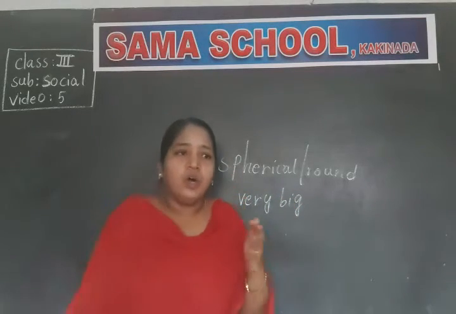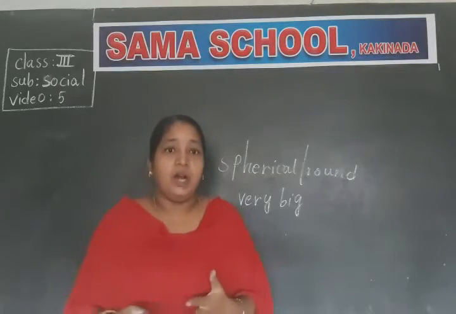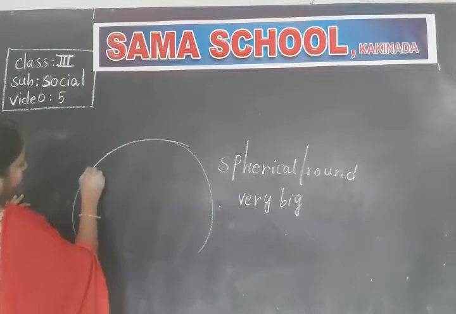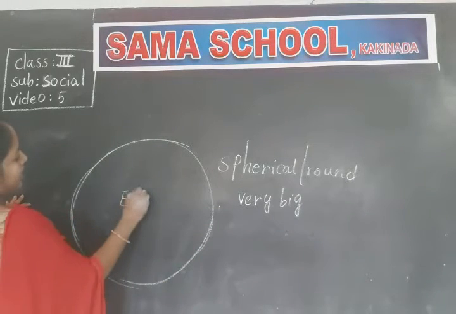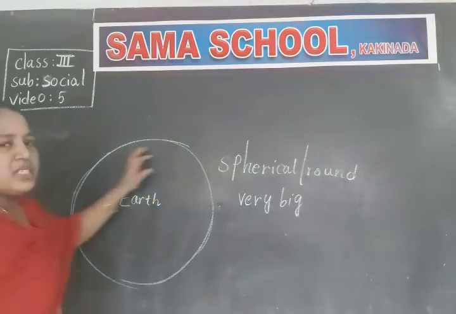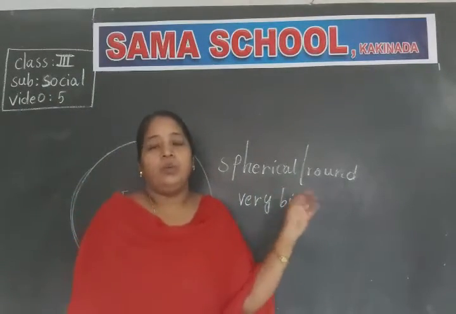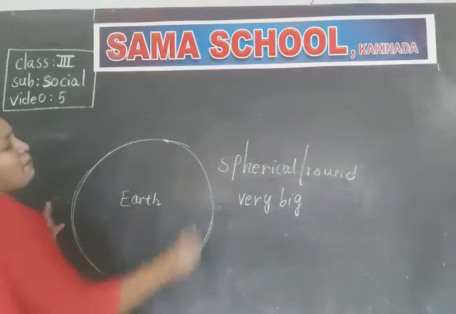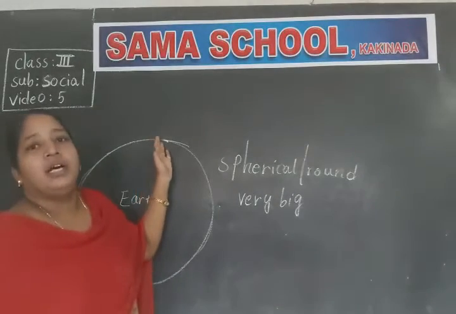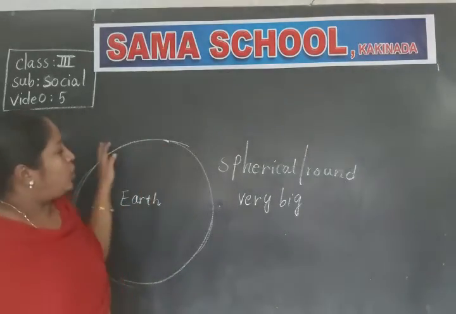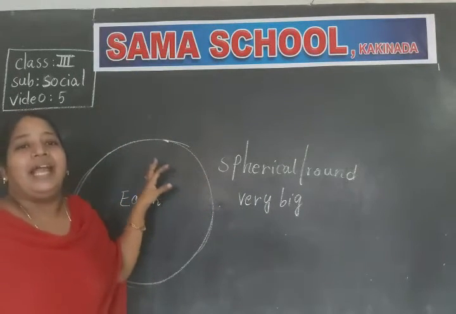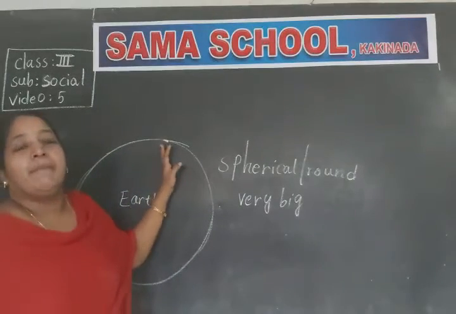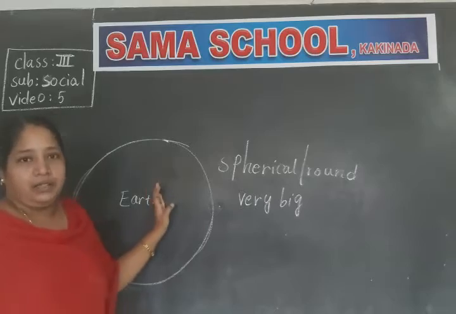Okay, can we see the whole earth at a time? For example, the earth is this much big in size. So earth is this much big in size, and can we see the whole earth at a time children? No, we can see only a small part or minute part. So very small part only we can see because we are living on the small part. Clear children? So we cannot see the whole earth at a time. Just we can see the minute or small part of the earth.